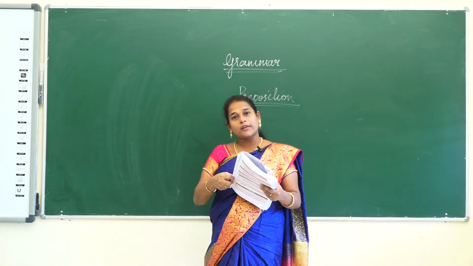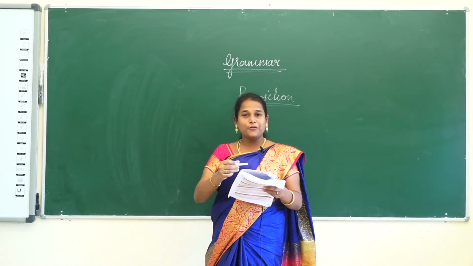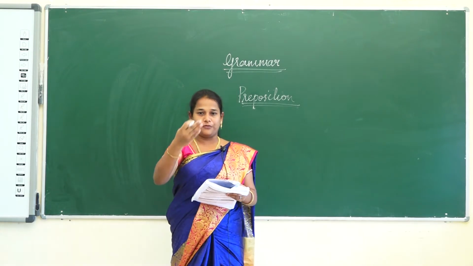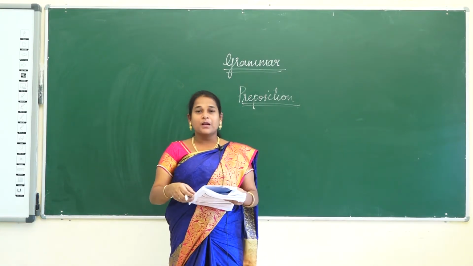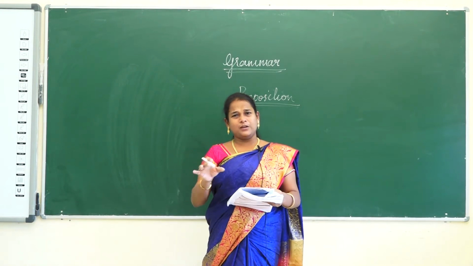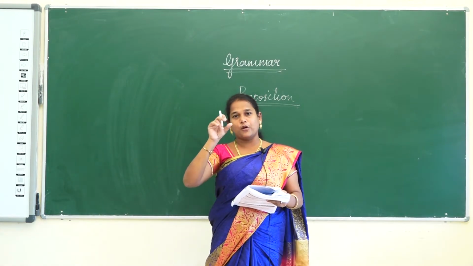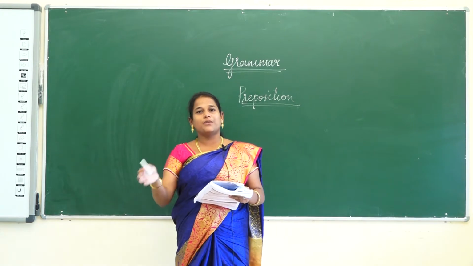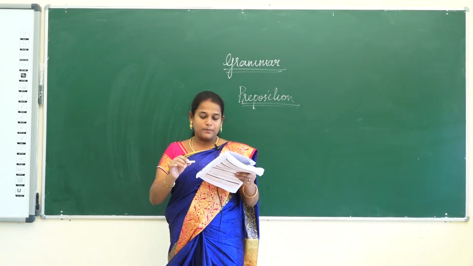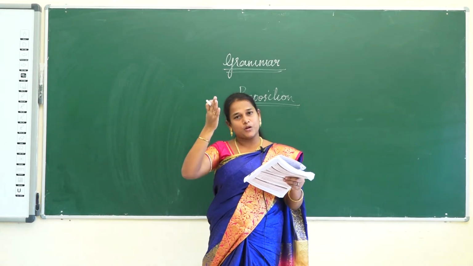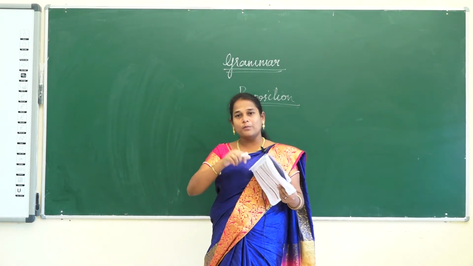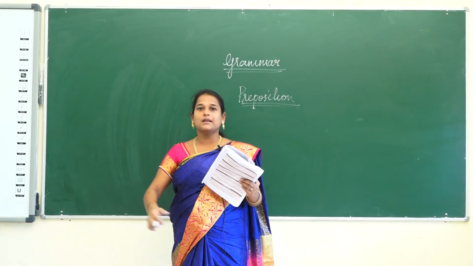And on the top, it is at the top. Next, in front of means you are in front of me. Behind means at the back. Between means between two things. If we place an object between two things, there we use between. Around means around the object, up, down. And through means we have to enter inside, that is through.